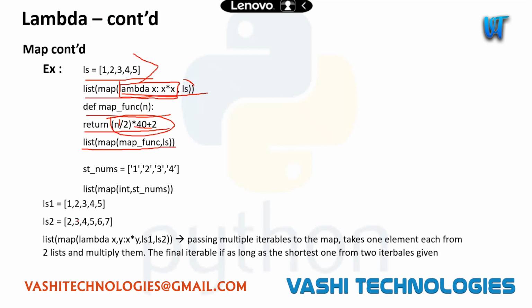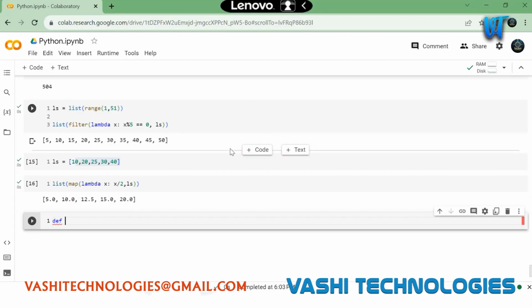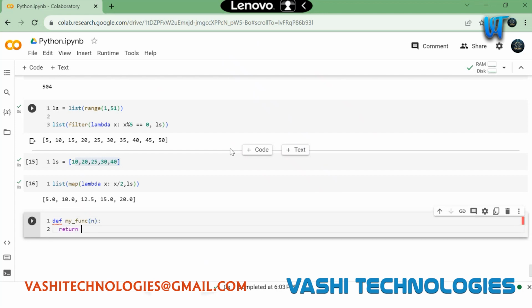Same thing, let me take this function. We have this map function, right? I'm taking my func, and it will take one number, and the result will be n divided by 2 into 10 plus 5.